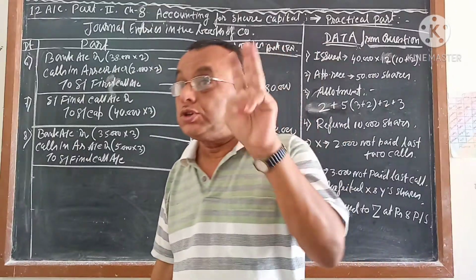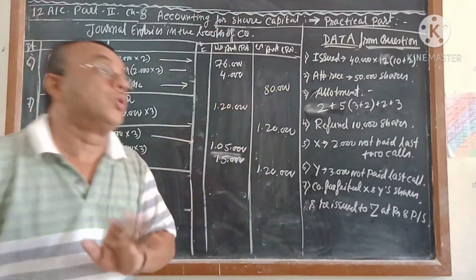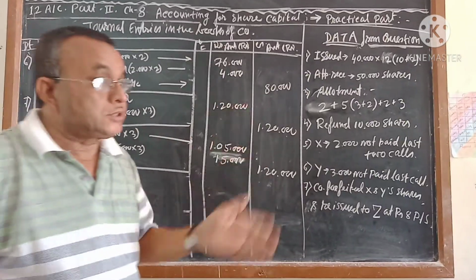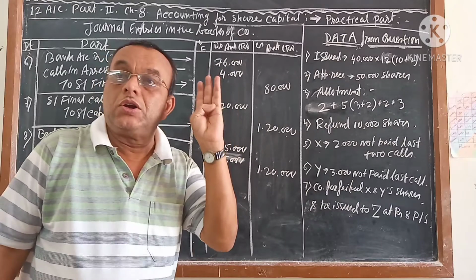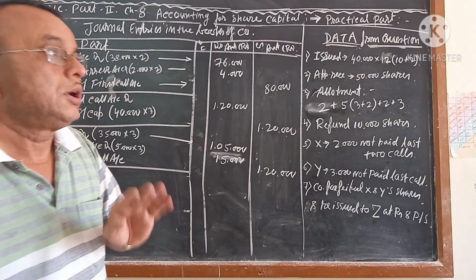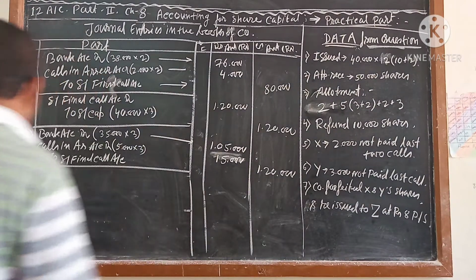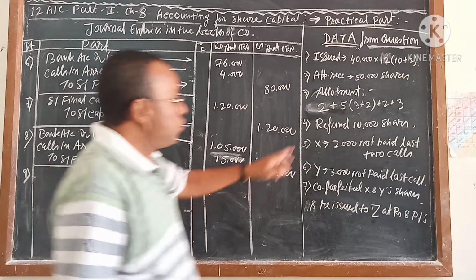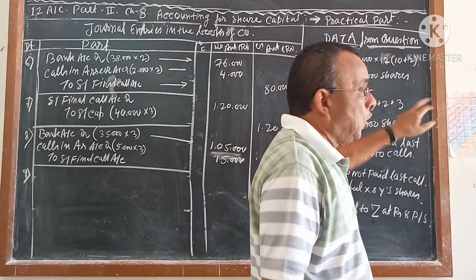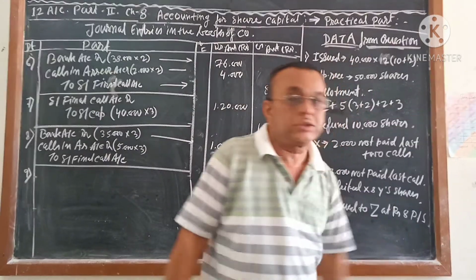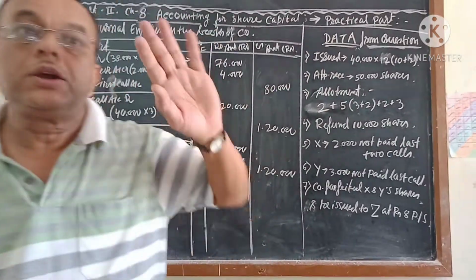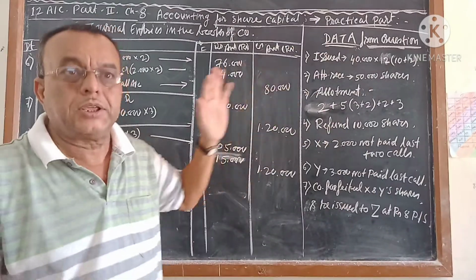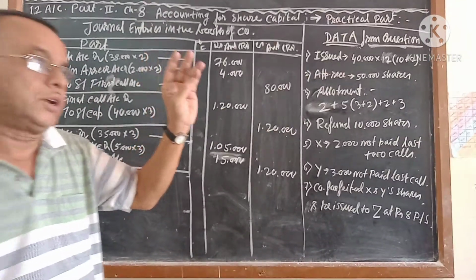Next 3 more entry which is most important, that we have to know very carefully. And this 3 entry I am writing here. Every time this entry will come, which is called forfeiture, cancellation, one more entry, reissue, one more entry, and the transferring entry. Now we will pass the entry for cancellations.